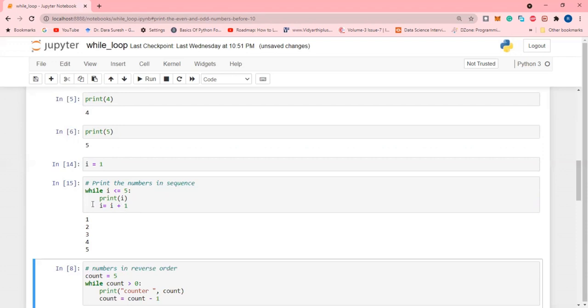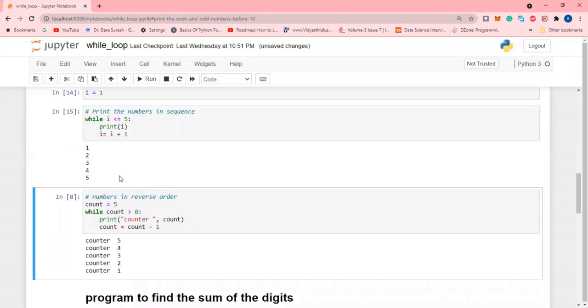When these statements are executed, again we are increasing the i value, and again the i value comes here. It will test the condition, true, then the print statement will be executed. Then the value of i will be incremented by 1. This will be repeated 4 times, 5 times. What happened after the 5th time? The i value becomes 6, and 6 is not less than or equal to 5, so the condition is invalid, it is false. So it exits from the while loop. This is a simple example for displaying the numbers in sequence.